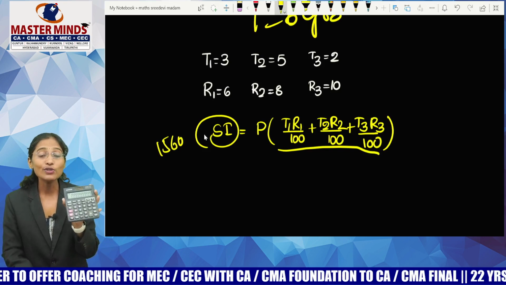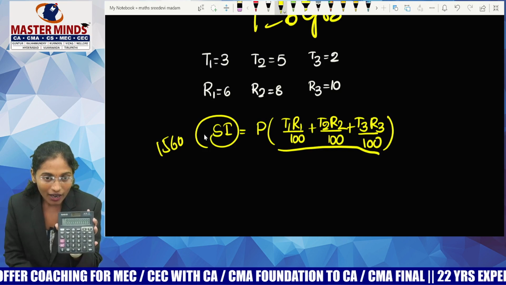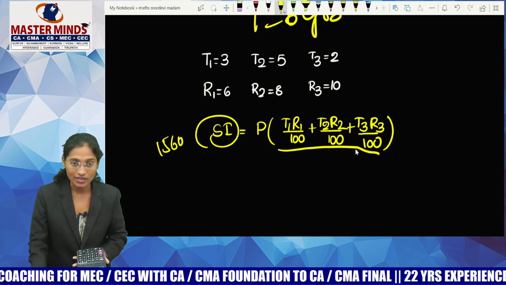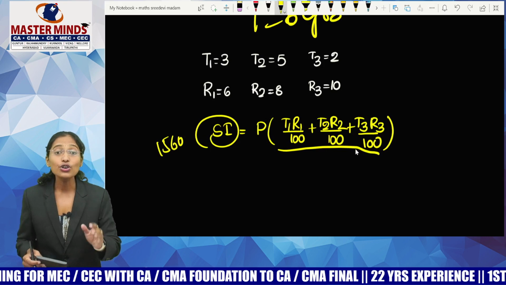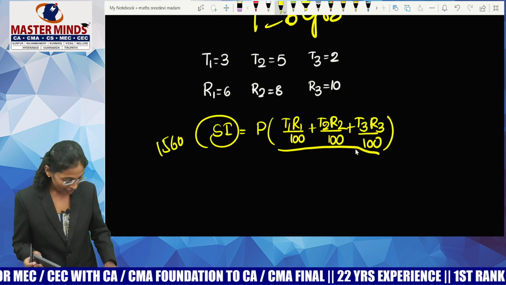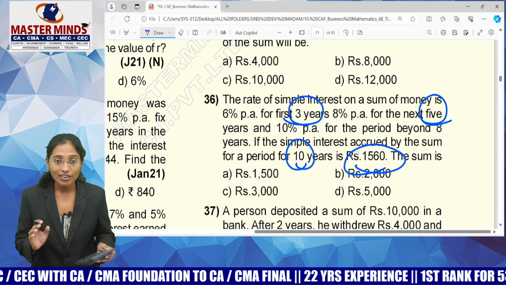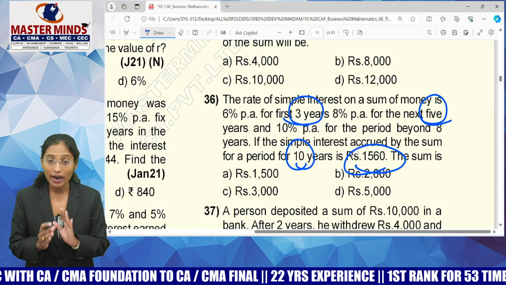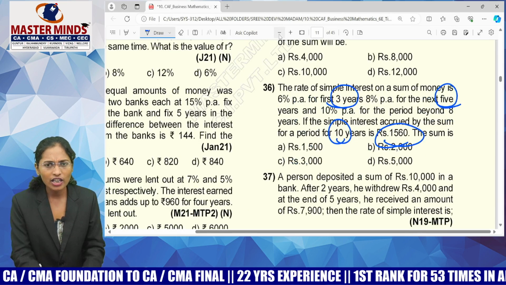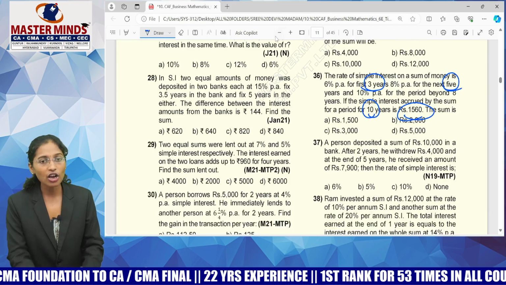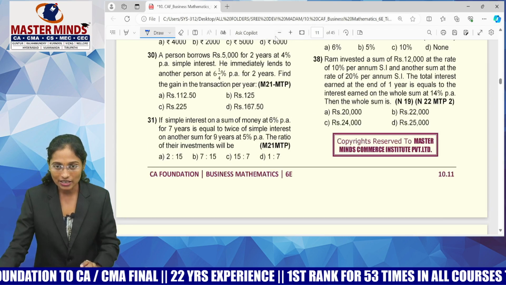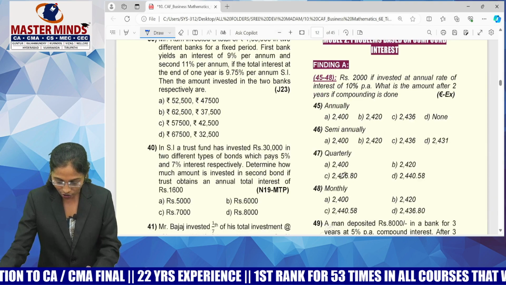Yes, it is 1999.9 bar, which is going to be 2000. Are you able to understand? So your principal is 2000. See guys, calculator matters a lot. Formulas matter a lot. Even if you are dealing with simple interest or compound interest or somebody else, your calculator matters a lot, guys.